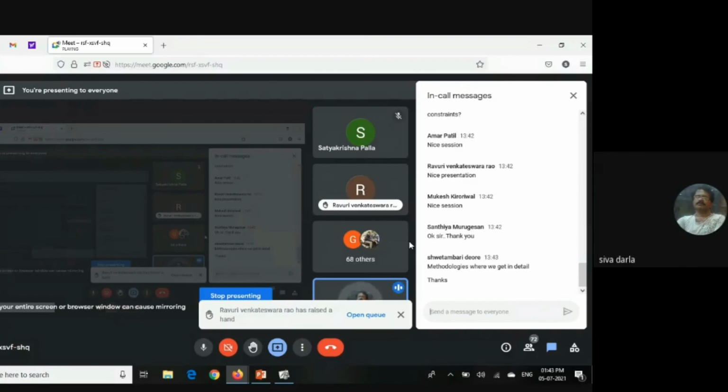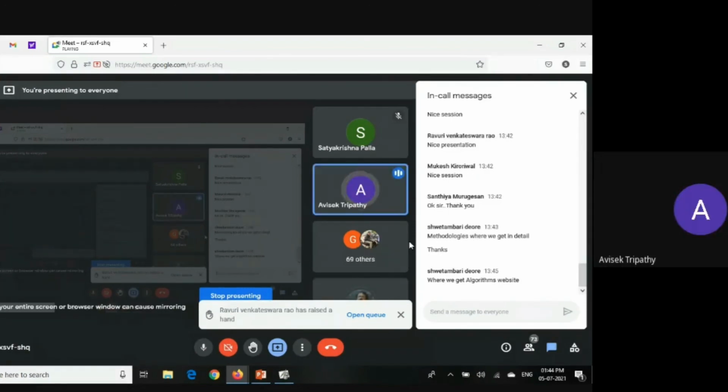General tools, so there is no specific one. If you want to write a programming code in MATLAB or some other programming language, you have to write your own. One more question, that is where we get algorithm websites.